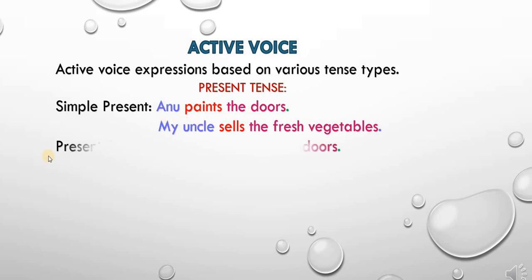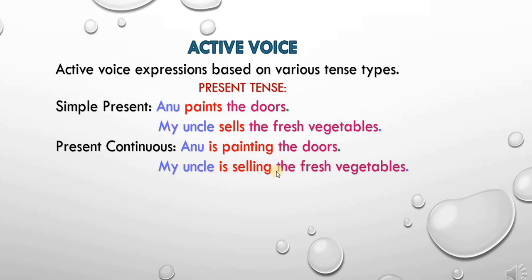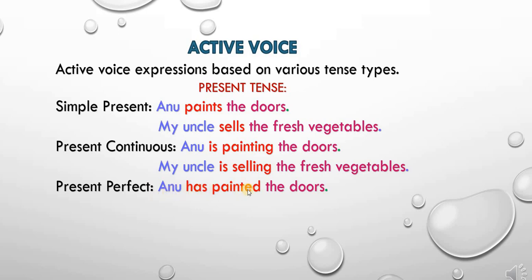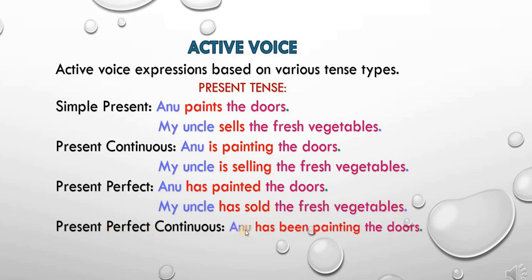The same sentence in present continuous tense: Anu is painting the doors. Or my uncle is selling the fresh vegetables. Present perfect: Anu has painted the doors. My uncle has sold the fresh vegetables. Present perfect continuous: Anu has been painting the doors. One more sentence: my uncle has been selling the fresh vegetables. You see, in any form of present tense, the subject is performing the action on the object.